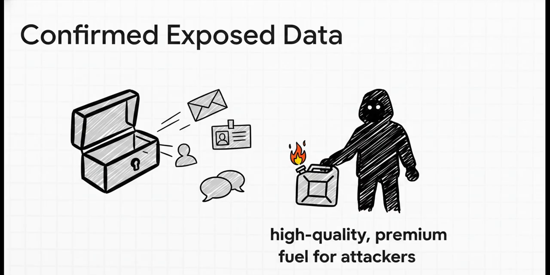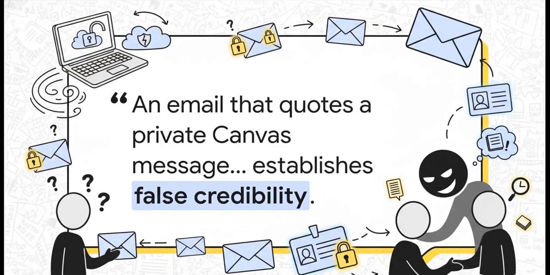But listen, make no mistake, this specific combination of personally identifiable information, or PII, is absolutely high-quality, premium fuel for attackers. The threat analysis contains this genuinely chilling quote: "An email that quotes a private Canvas message establishes false credibility." Think of this like a secret handshake. Usually, if you get a generic, clunky phishing email, you can spot it a mile away, right?